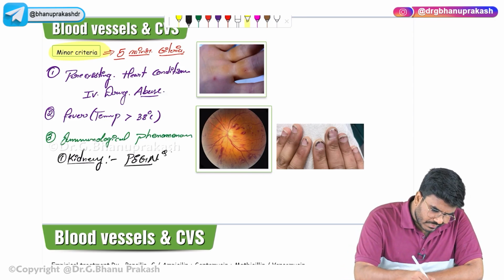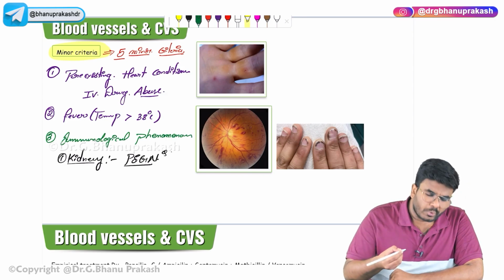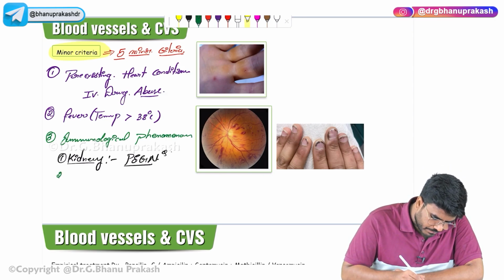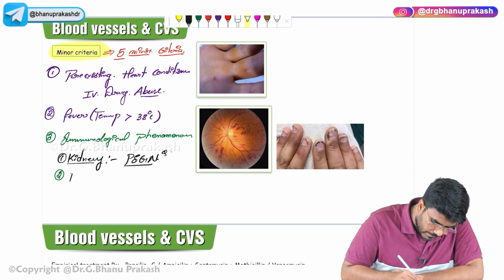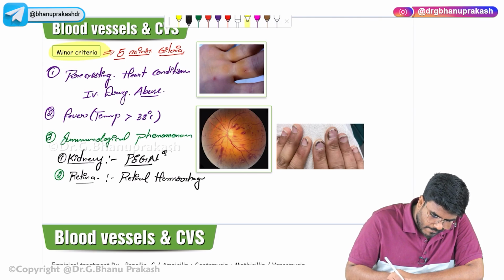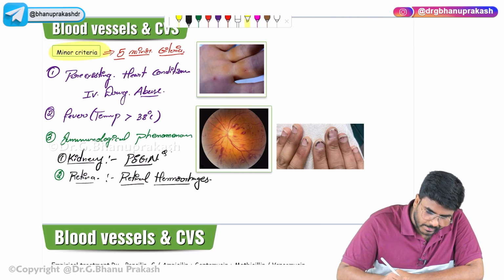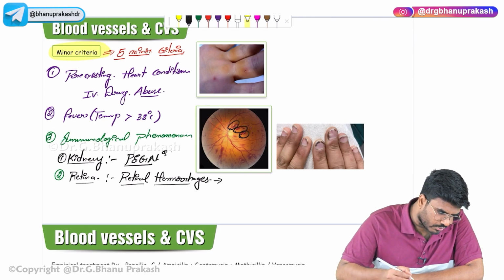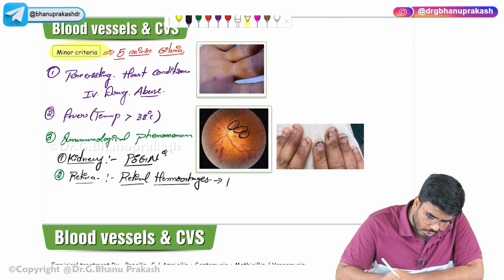Now these immune complexes are going to be deposited in the retina, leading to retinal hemorrhages, which are called Roth spots. Retinal hemorrhages, R for R. Here you can see these oval shaped hemorrhages. They are the oval shaped retinal hemorrhages. They are called the Roth spots. Okay, so this is something important.